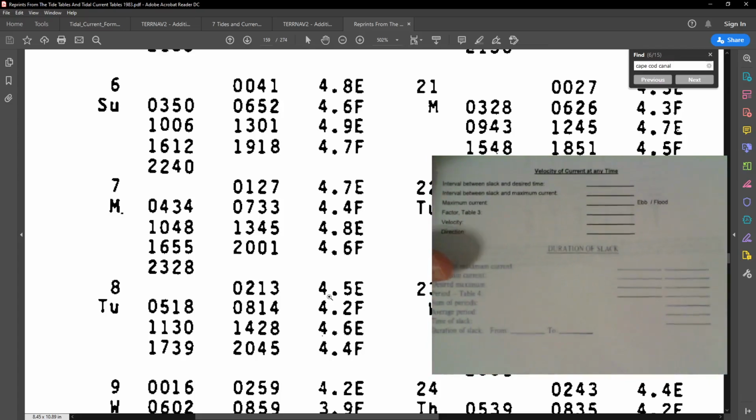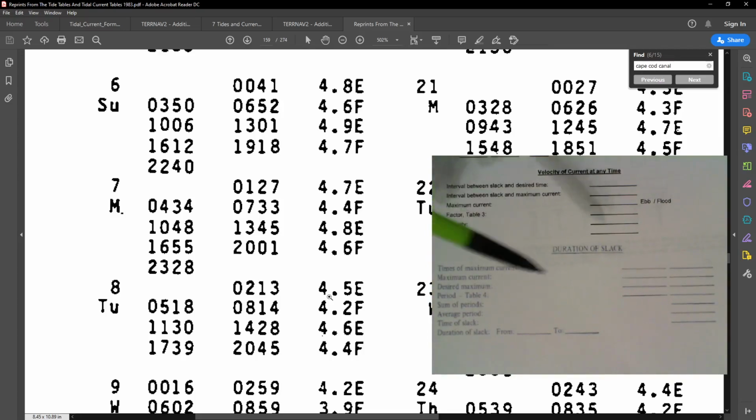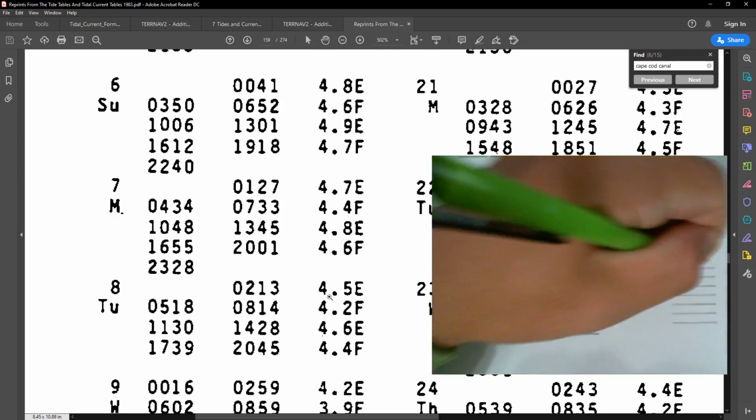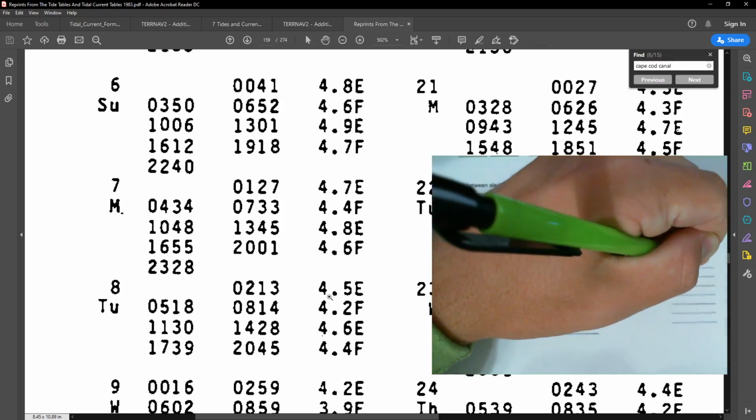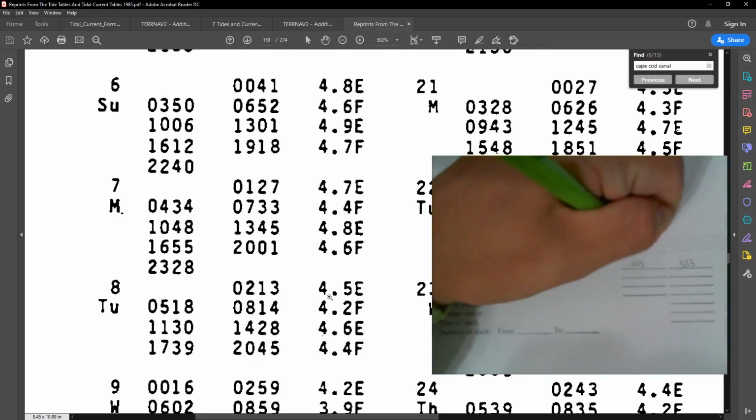I custom made my own. This section might look a little bit different. It's from the other section of the other form for the duration of slack. I find this easier to use for duration of slack problems later on. I'll show you why. So times for maximum current will simply be our 1655. This will differ in other problems, by the way, where you will have two different times of maximum current. We also need to label one of these flood and one of these ebb.